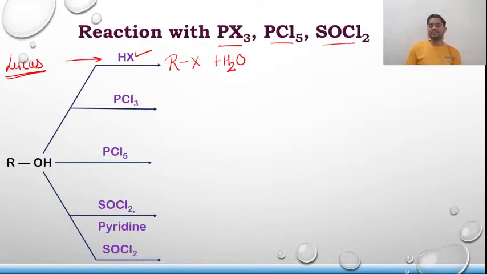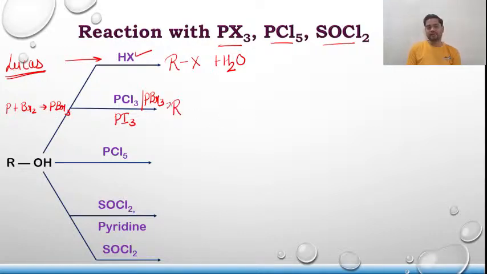If I talk about PCl3, you can take it as PBr3. For PBr3 also it is applicable, and for PI3 as well. But since PBr3 and PI3 are not stable, these are prepared inside the reacting mixture by treating red phosphorus with bromine or iodine. I'm not balancing it, you can balance it on your own, but the product will remain the same.